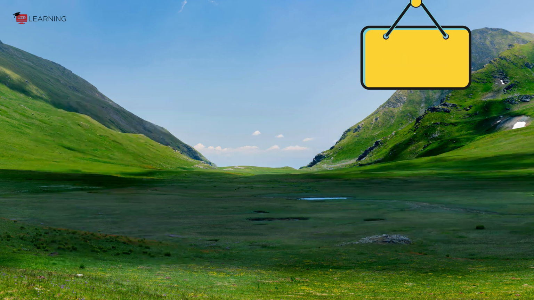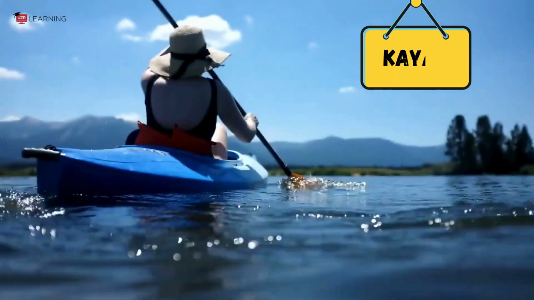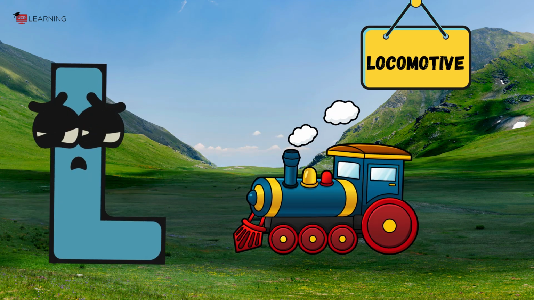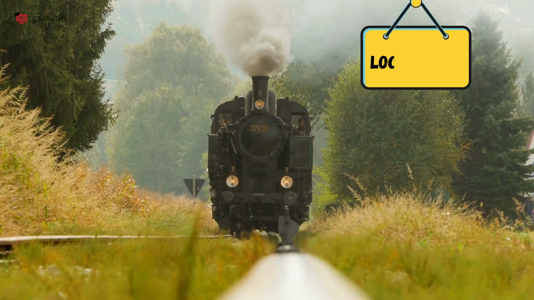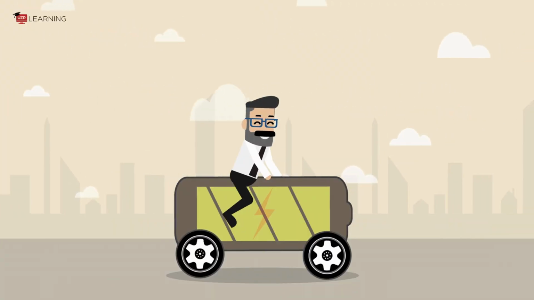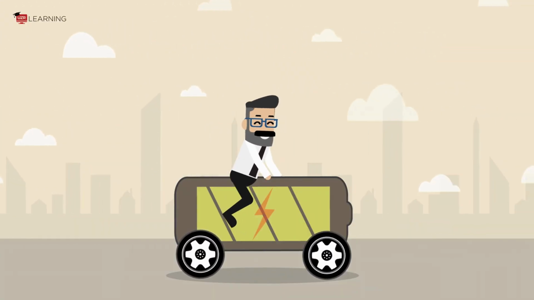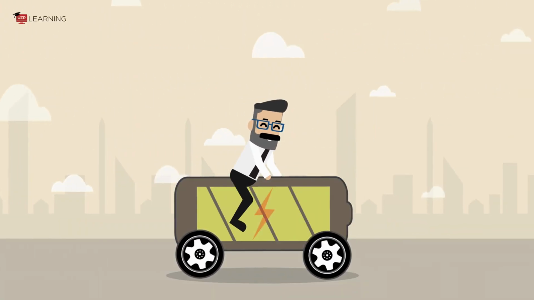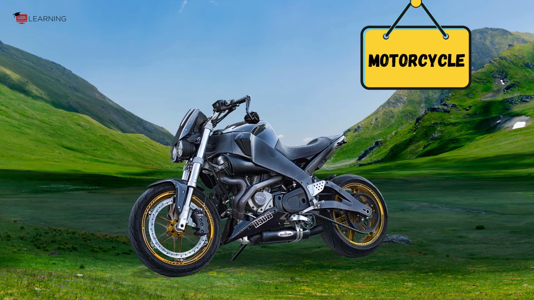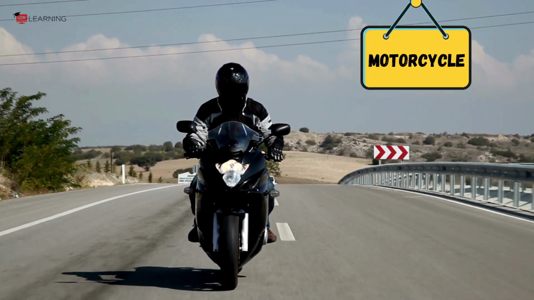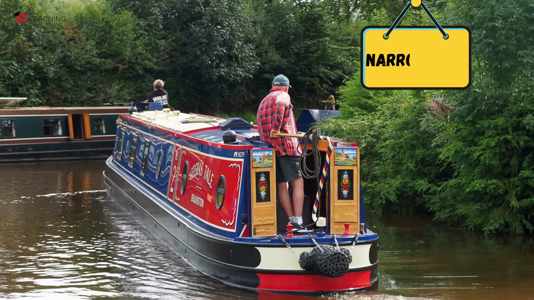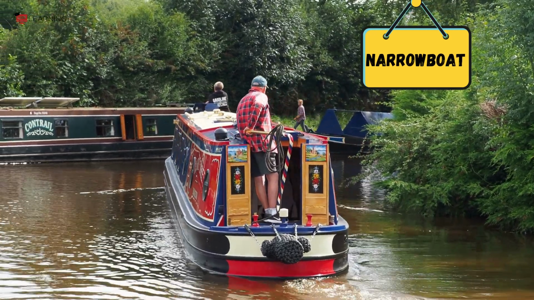K is for kayak. Kayak. K is for kayak. L is for locomotive. Locomotive. L is for locomotive. M is for motorcycle. Motorcycle. M is for motorcycle. N is for narrow boat. Narrow boat. N is for narrow boat.